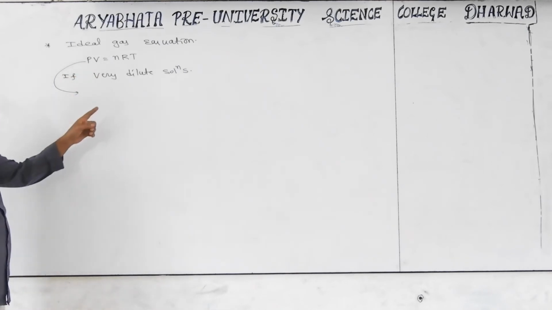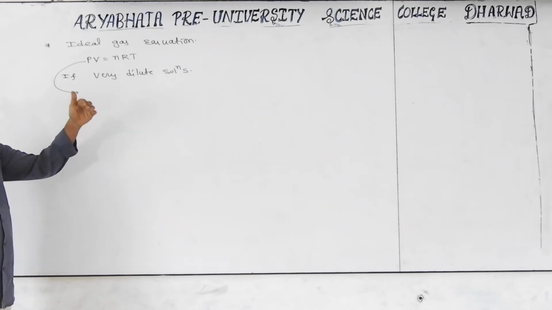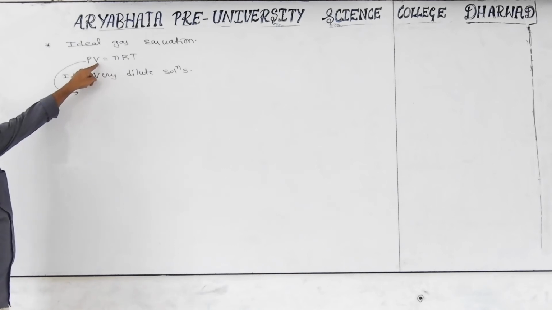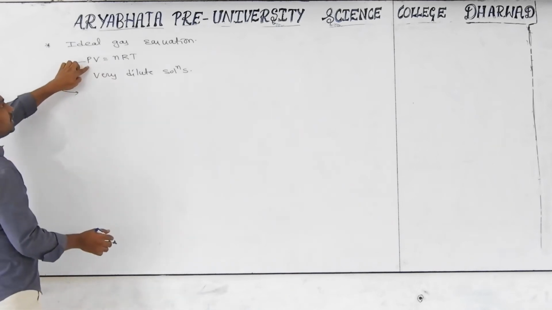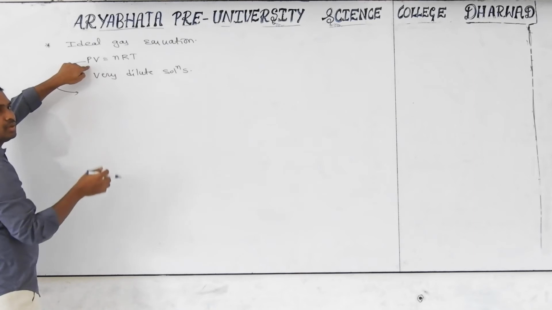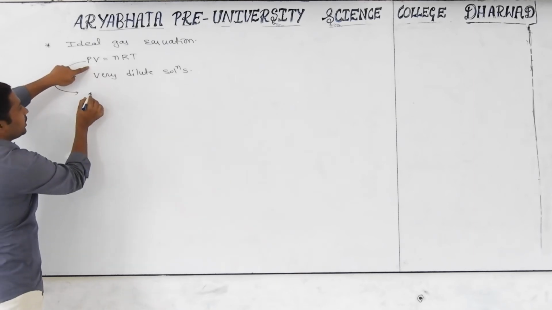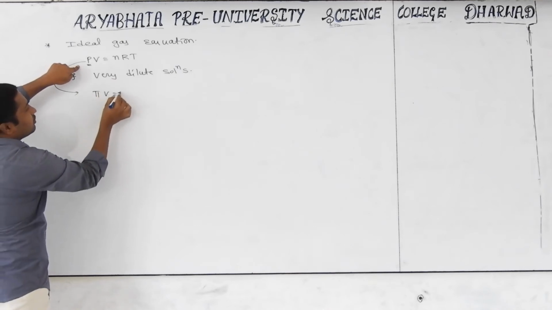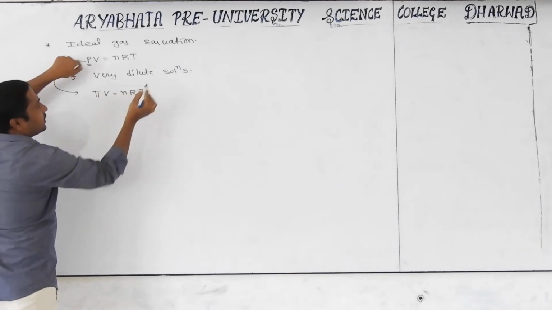In the case of a very dilute solution, they behave like almost ideal solutions, so we can apply the ideal gas equation. Here the pressure we are expressing is which one? Osmotic pressure. That's why pressure will be replaced with pi. All remaining terms stay as they are: nRT.